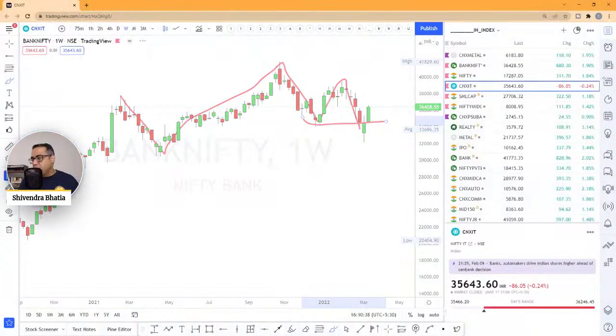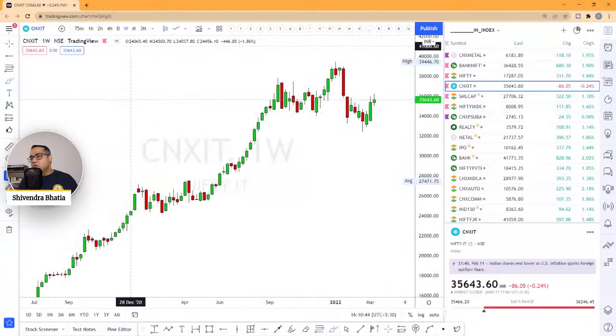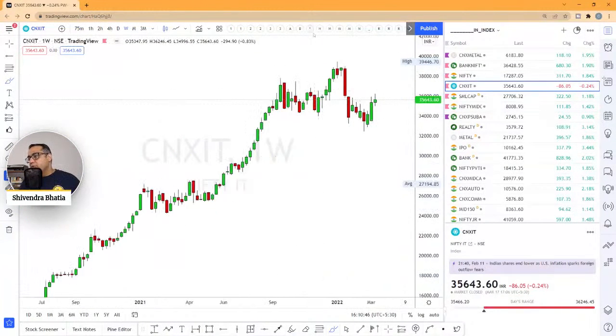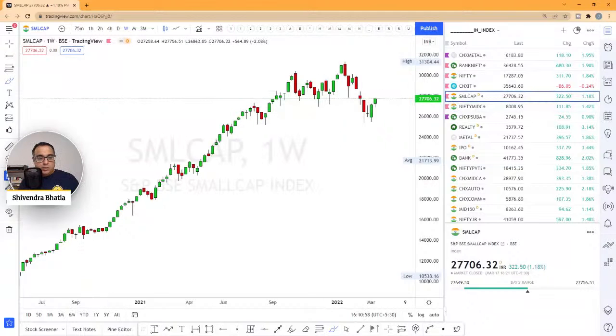IT has given a good rebound, and it is on the weekly chart also coming up with a strong rebound. So what we can do is look at it relative to the Nifty, what is going on, right? So what we'll do is we can basically try and see if we can get the Nifty RS level and see what's going on with that.